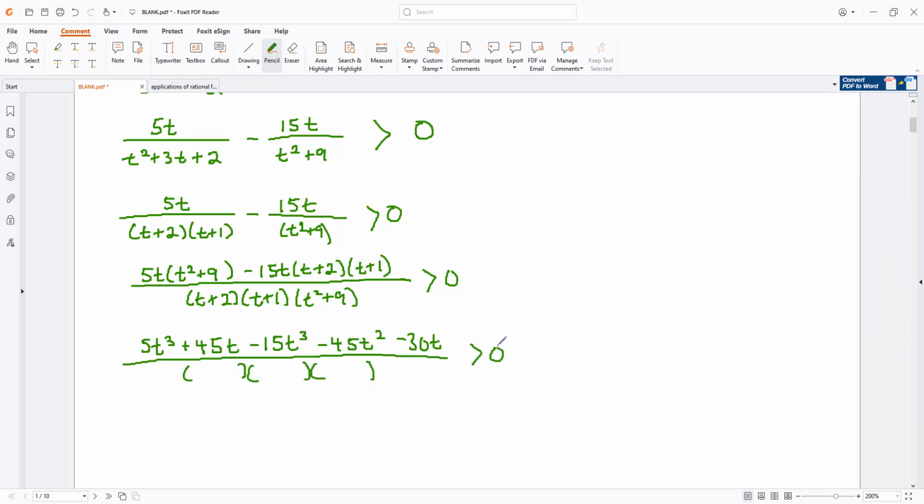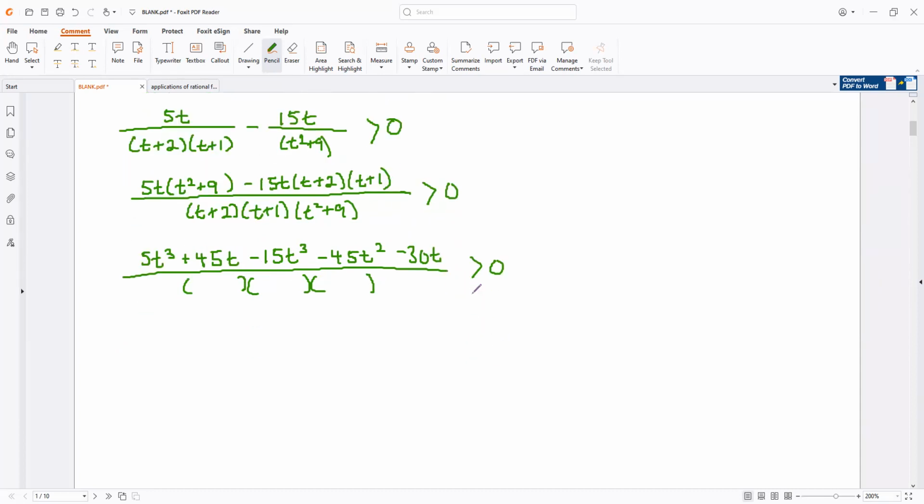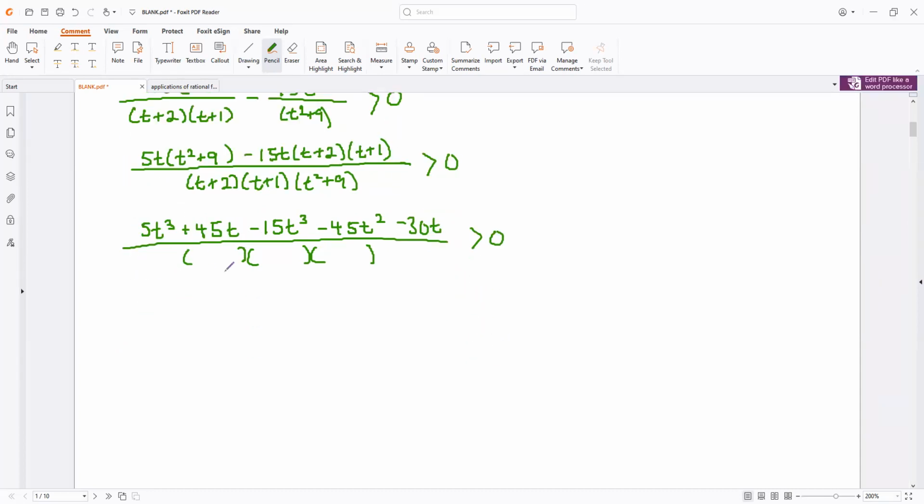Okay, I'm just lazy to write all that. That's the most annoying part, constantly repeating the denominator, leaving me with a numerator of negative 10t cubed minus 45t squared plus 15t, all over (t plus 2)(t plus 1)(t squared plus 9).